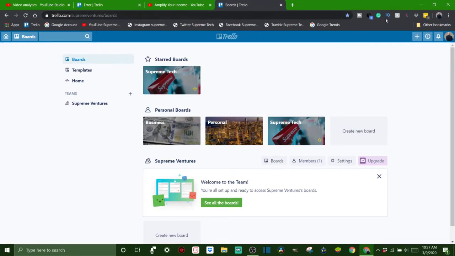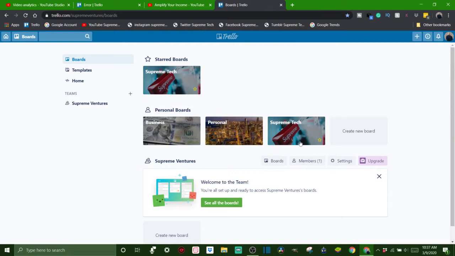But once you open up Trello, this is what it looks like here. It's not going to have any of these boards up here because you haven't created them yet. But if you look over here to the left, you're going to have boards, templates, home, and teams. Now, Supreme Ventures is the team that I have right now. I don't have any other members or anything. But let's just start out with the simple thing, which is boards.